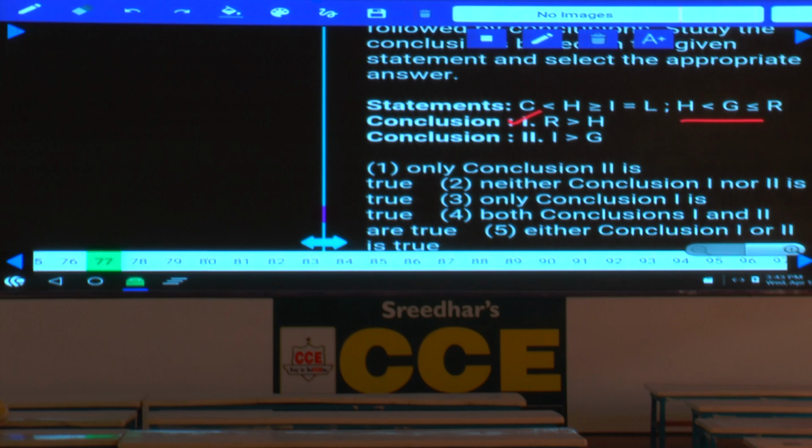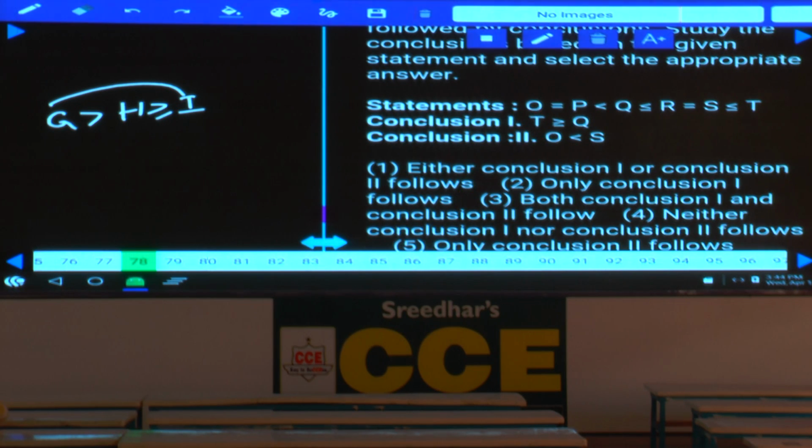And the next one, I and G. I is here and G is here. H greater than or equals to I. And I and G, H lesser than G. That means G greater than H. Now between G and I, G greater than I. G greater than I is true. I lesser than G is true. I greater than G is false. Hence what is your answer? Only conclusion 1 is true, that is choice 3.